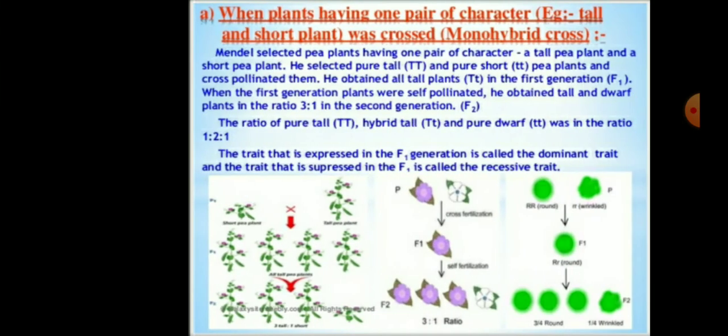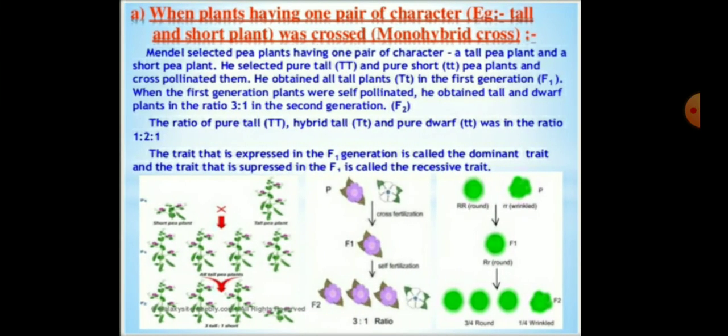So children, after that we should discuss the monohybrid cross. When plants with only one pair of contrasting characters, such as a tall and a short plant, are crossed, it is called a monohybrid cross. Mendel selected pea plants having one pair of characters, for example a tall pea plant and a short pea plant. He selected pure tall, where pure means there is no mixing. The genotype is capital T, and for pure short the genotype is small t.